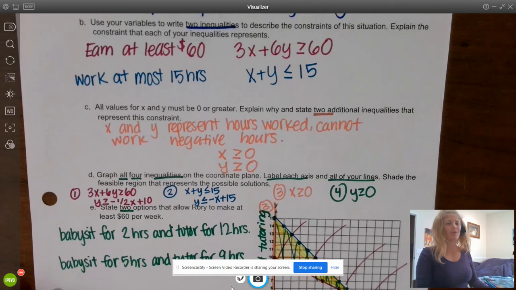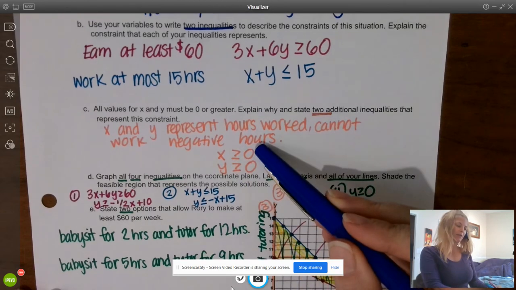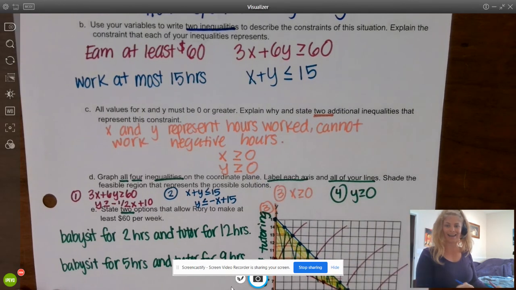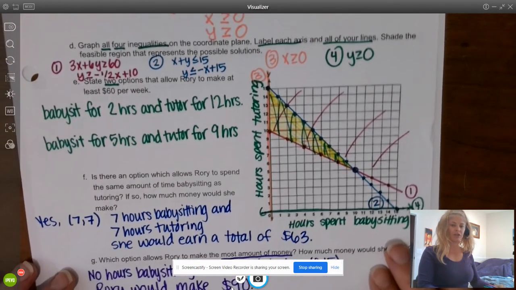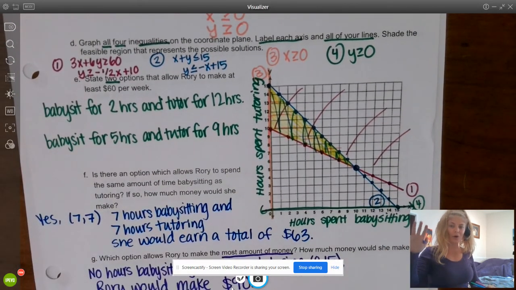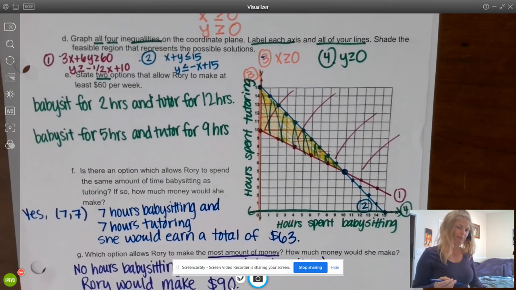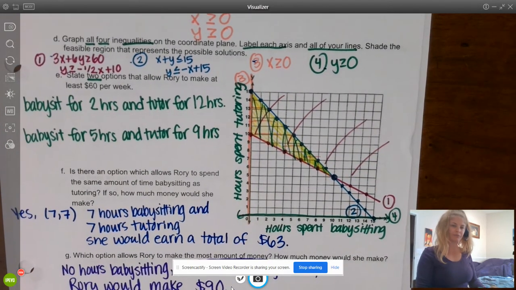Hey, why do X and Y have to be 0 or greater? That's because we're talking about hours spent doing an activity, and you cannot work negative hours. So X has to be greater than or equal to 0, and Y has to be greater than or equal to 0, which are the Y and X axis, respectively. So from here, we needed to graph all 4 inequalities and label them. I labeled them just with numbers, 1, 2, 3, 4, and with colors. So from here, we made this nice triangle.